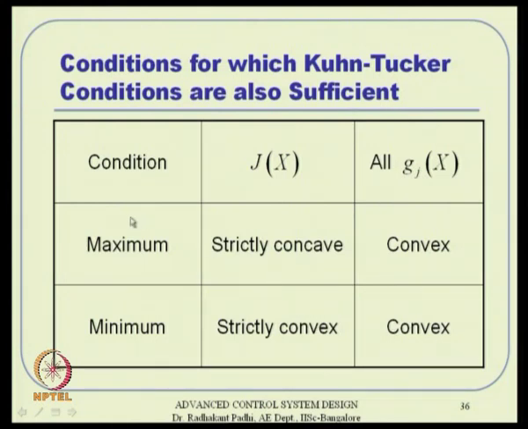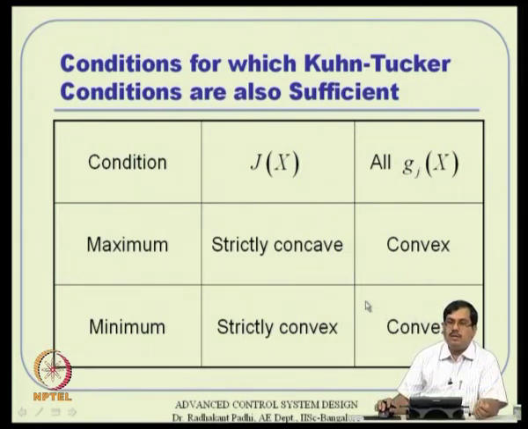And the result ultimately tells us that if J of x is strictly concave and g_j of x is convex, then it is a maximum point, and if J of x is convex this time, then it is a minimum point. So you have to see that the constraint equations need to be always convex, and the cost function has to be either concave or convex. If you have a concave function, it leads to maximization; a convex function leads to minimization. But these are the conditions that are necessary for a sufficiency check.